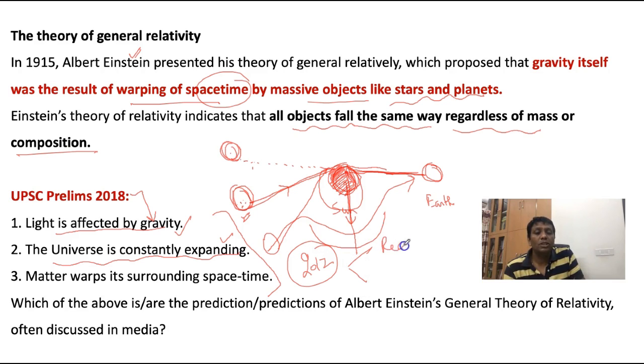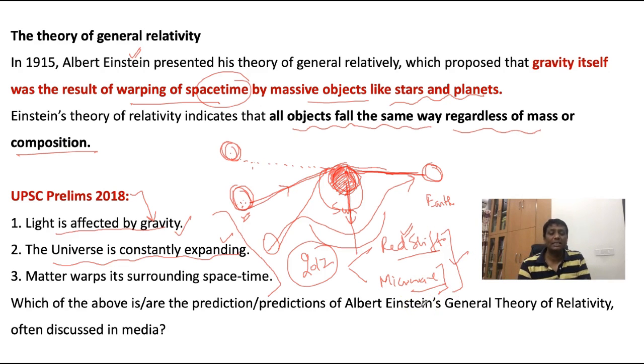So one option was the redshift effect, the Doppler effect and Doppler proof. Even I have given the statement in my book. And the second one is the microwave expansion theory. So these are the two reasons. Both reasons are given in my McGraw-Hill book, Science and Technology. So you go and read it. And that was UPSC 2012.